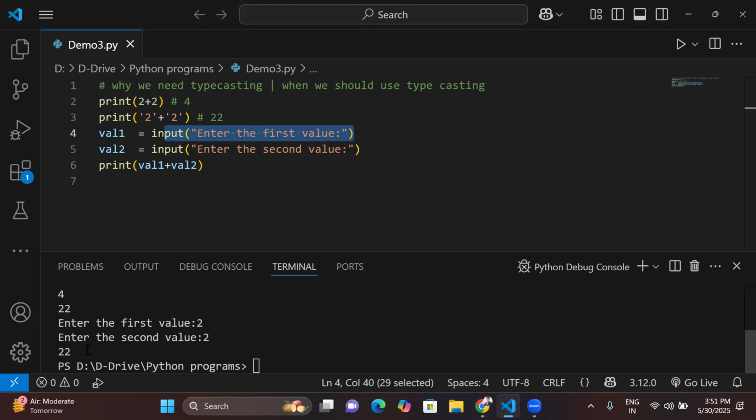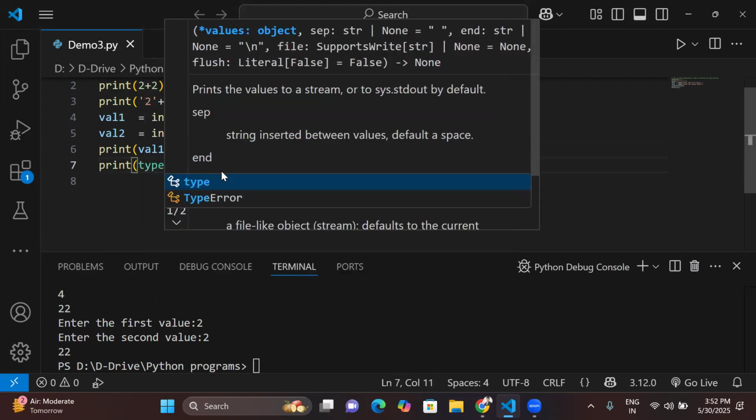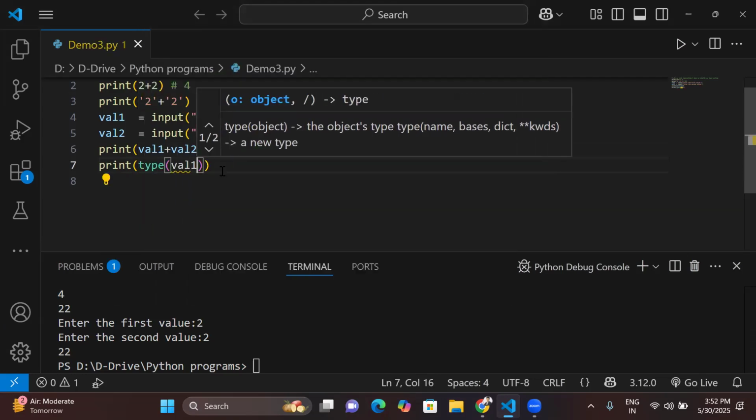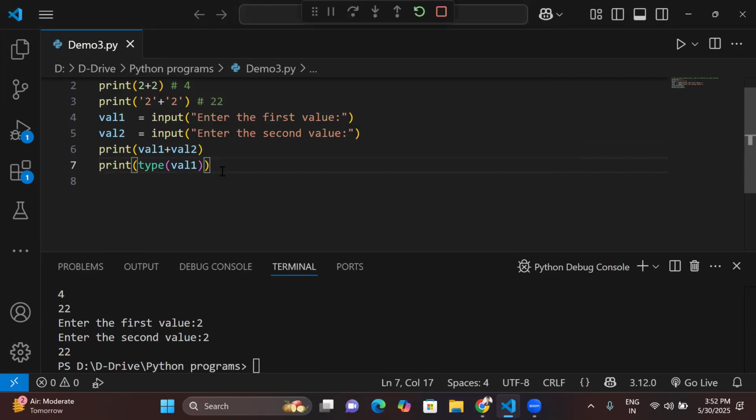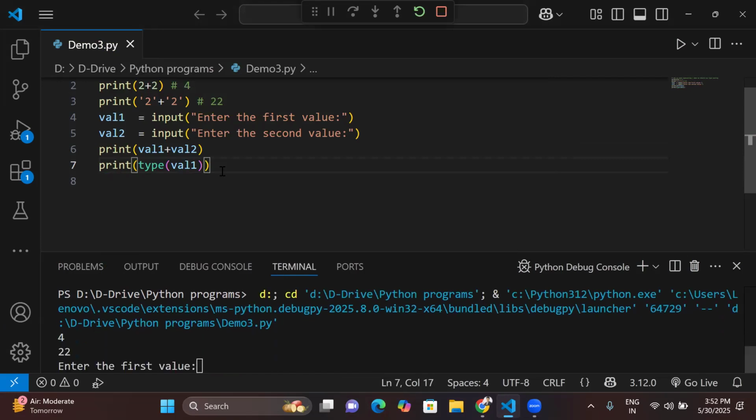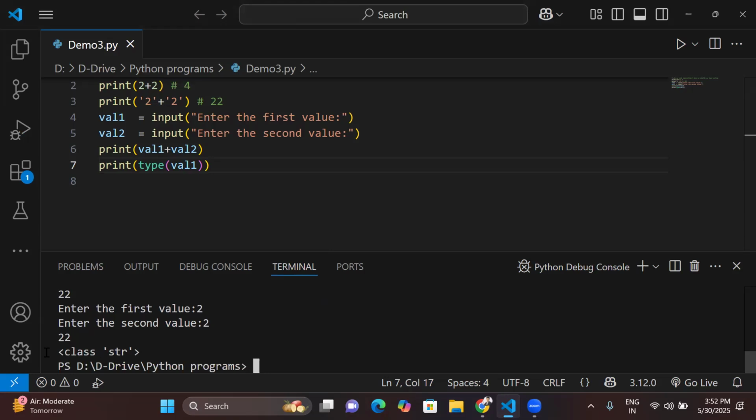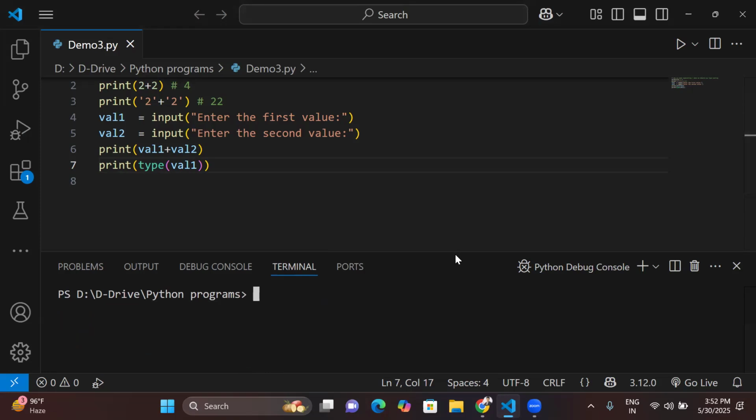Now here typecasting plays a very important role, especially explicit typecasting, where we forcefully convert the type. Right now, if you print and check the type of val1, I'm just taking one variable, it is sufficient. The type function returns the data type, not the address. The address is returned by the id function. Now you can see we got the string. Why? Because the input function always accepts values in string format by default, and this is what we don't want. So this is a problem.